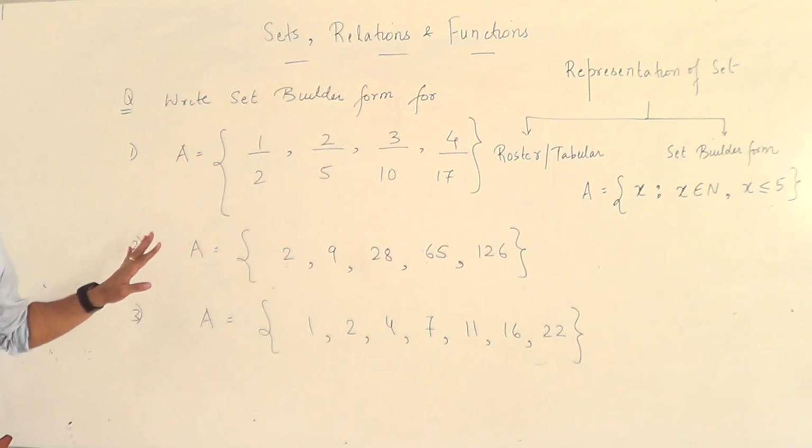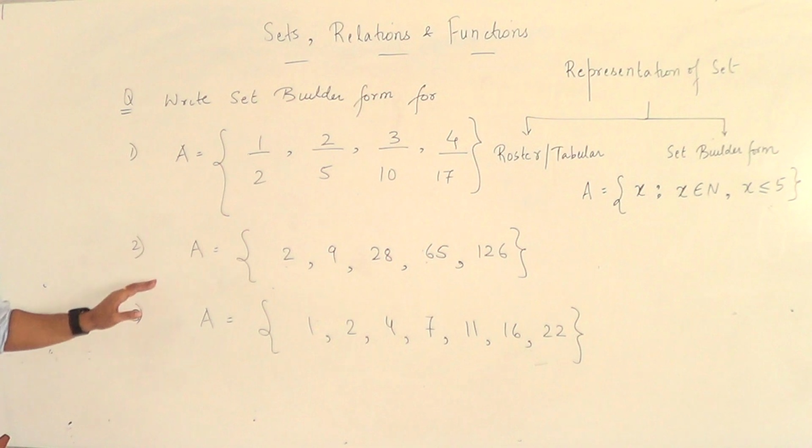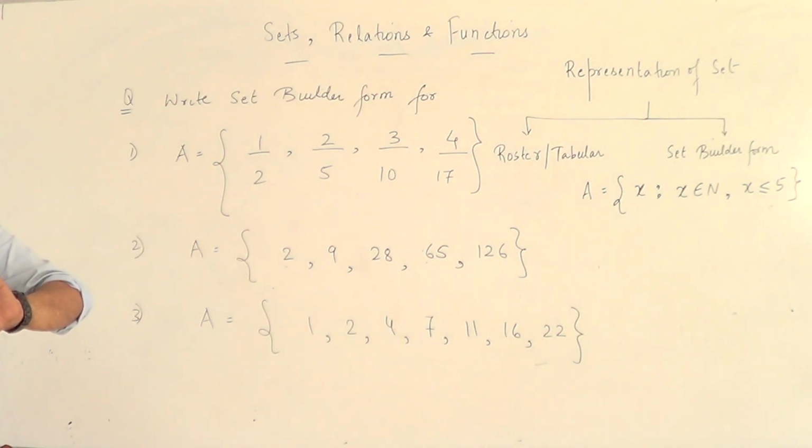Give me the set builder form for these 3 sets. You just have 6 minutes to answer this. 6 minutes? Sir, that's too much. Too much, okay? 3 minutes. 3 minutes. Good.